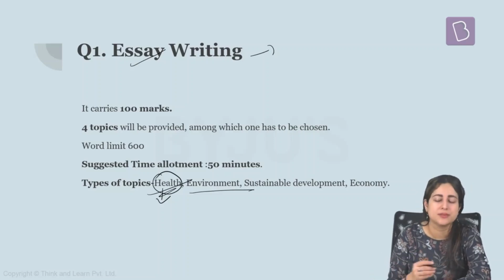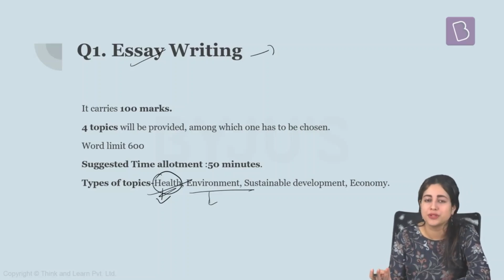Next important topic from where essay questions come is environment or ecology. Here again, anything can come. There are a lot of hot topics in the news. It could be the forest fires. Why are they happening so frequently? It could be global warming. It could also be, why do we think that interlinking of rivers is important?